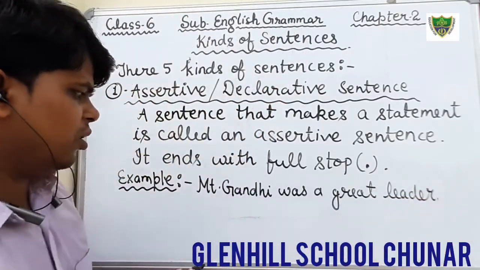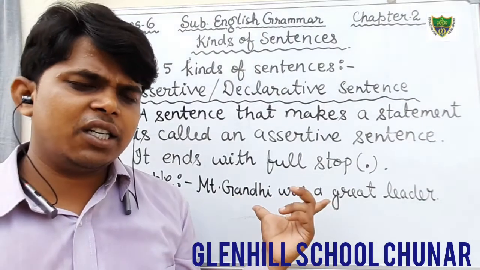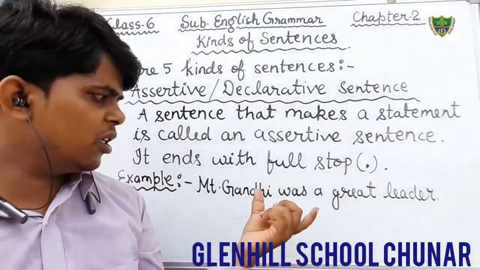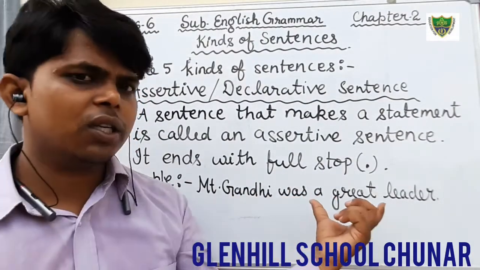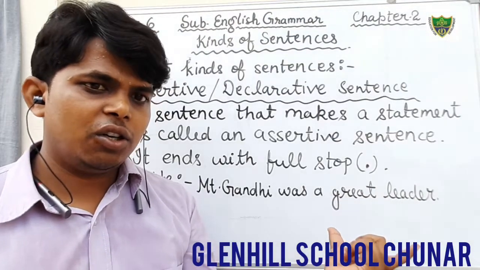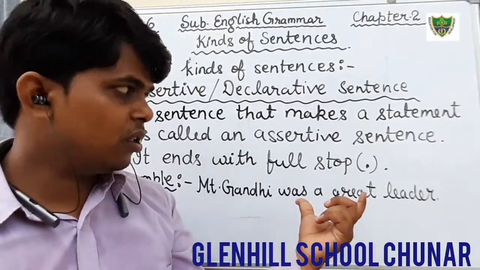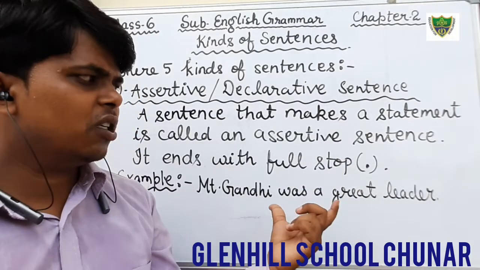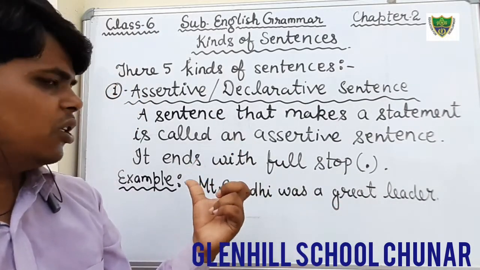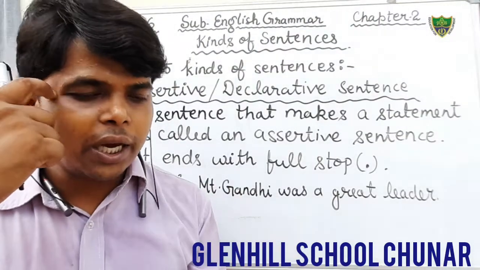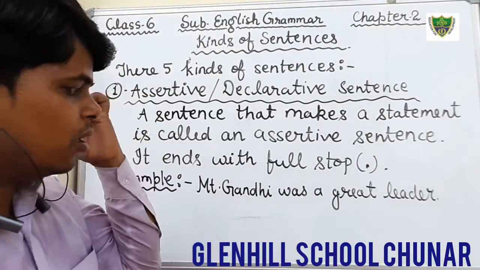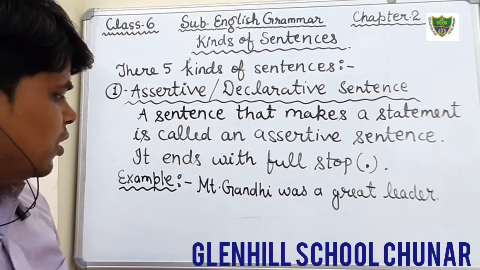This is a kind of statement. It declares that Mahatma Gandhi was a great leader. So this is a declarative sentence, an assertive sentence. I hope you have all understood what an assertive sentence is.